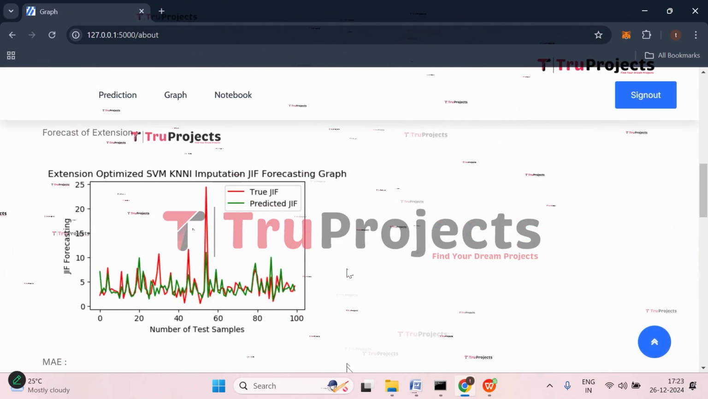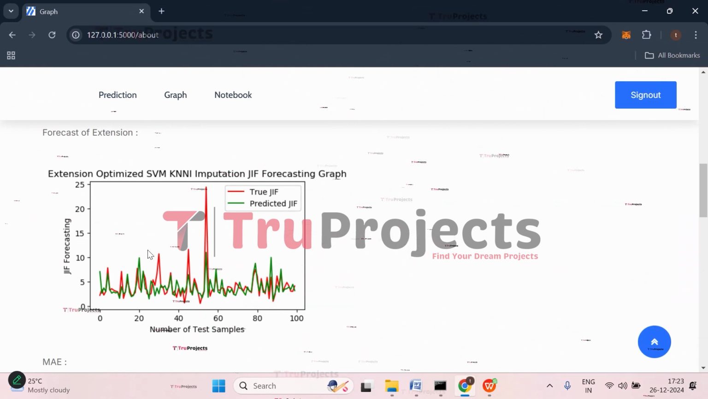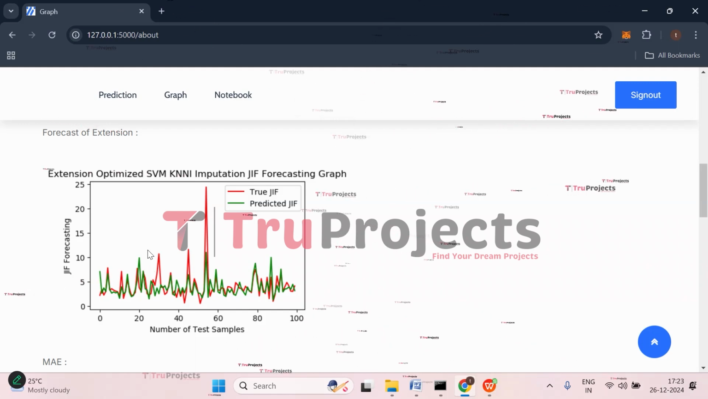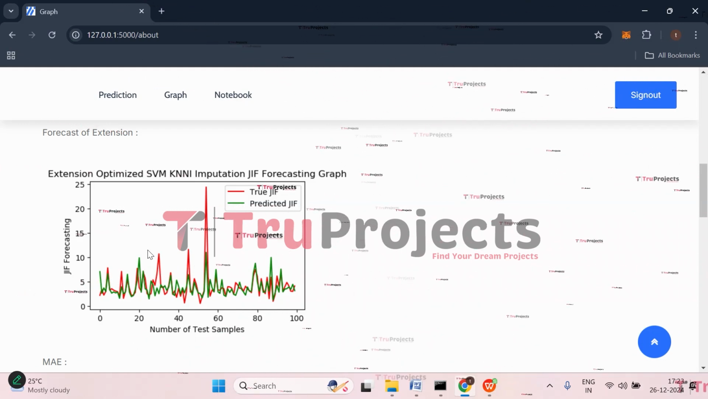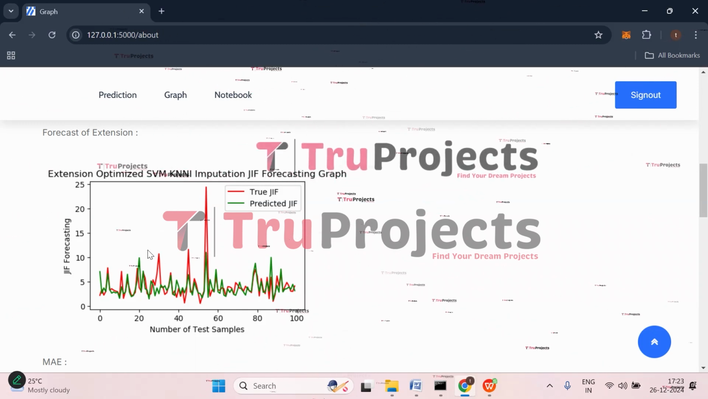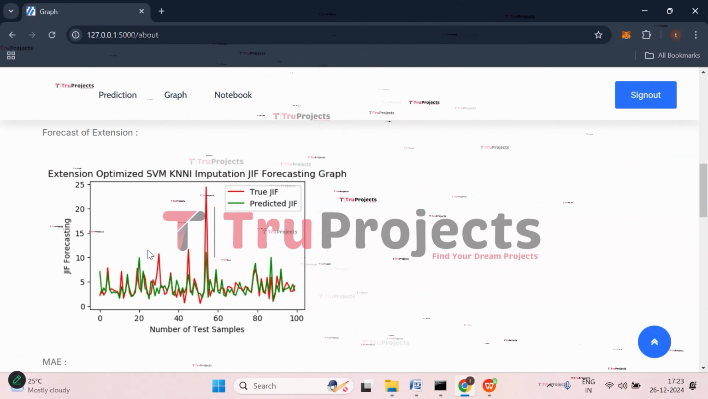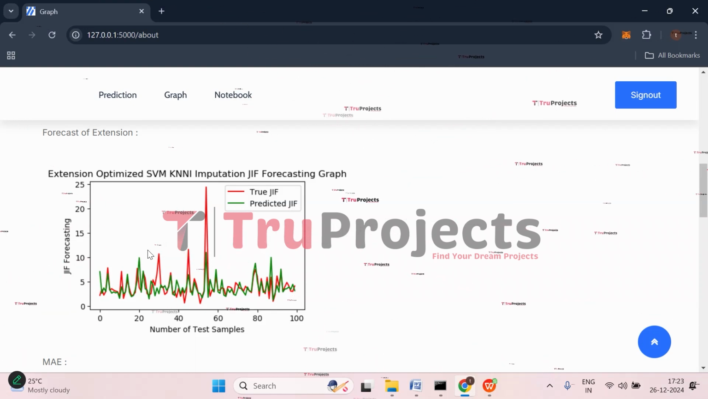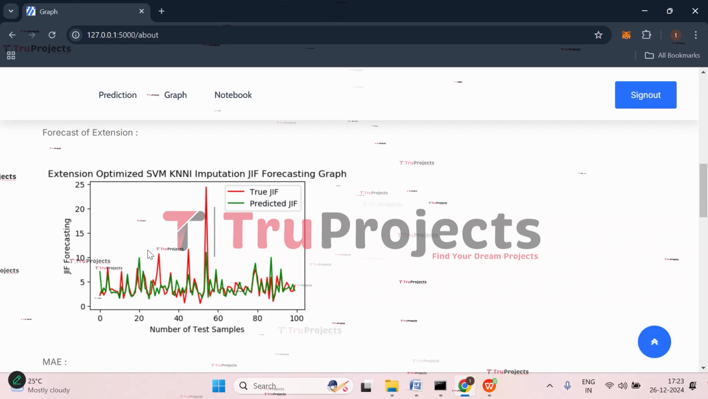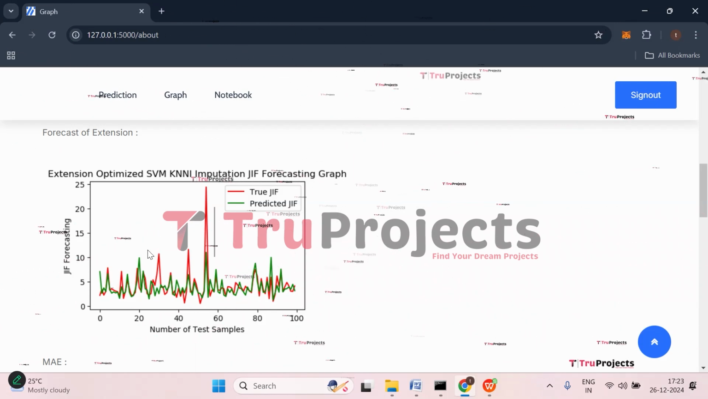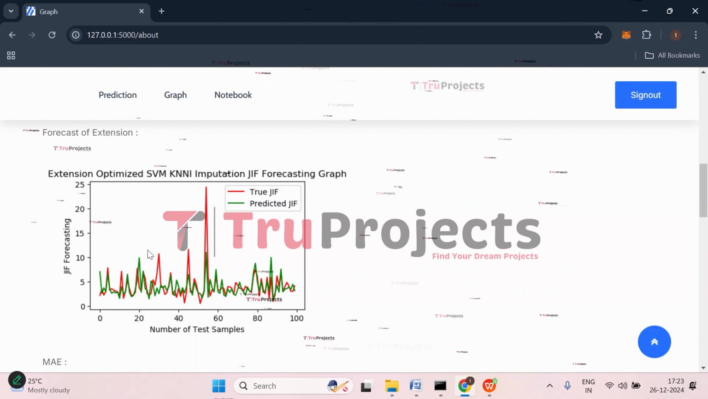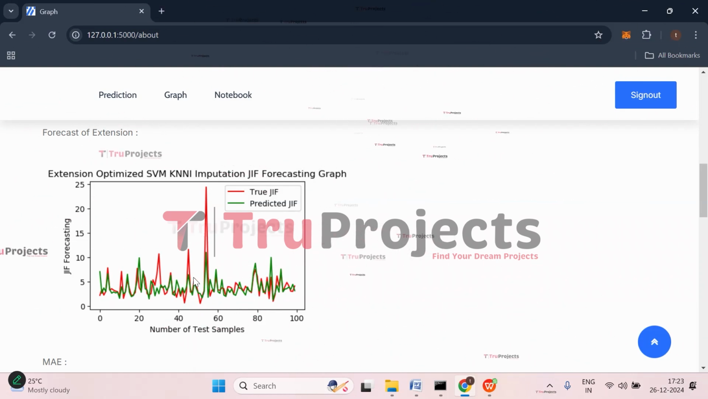So here the first graph which we have is the extension optimized SVM KNN imputation journal impact factor forecasting graph. Here in this graph, red color represents the true JIF and green color represents the predicted JIF. On the x-axis we have the total number of test samples, and on the y-axis we have the journal impact factor. If you observe, red color and green color are almost correlating with each other. That means they are completely mixed. It means that it is correctly predicting the actual values. So by this we can understand that the extension SVM KNN model is performing well.